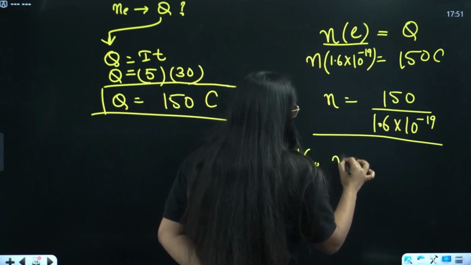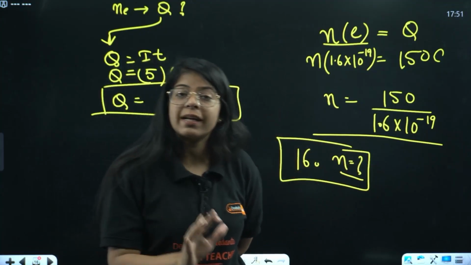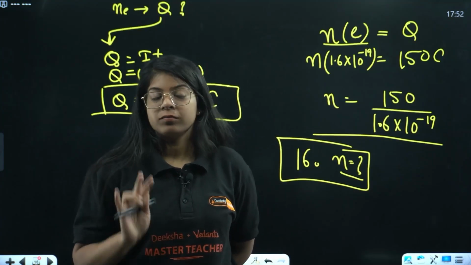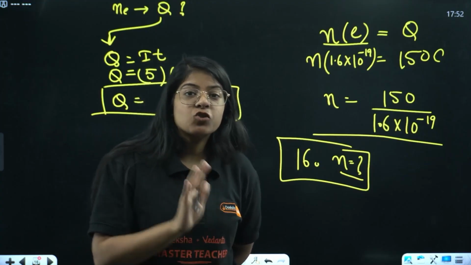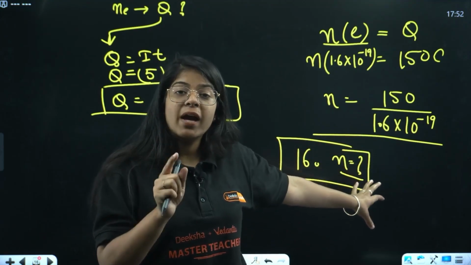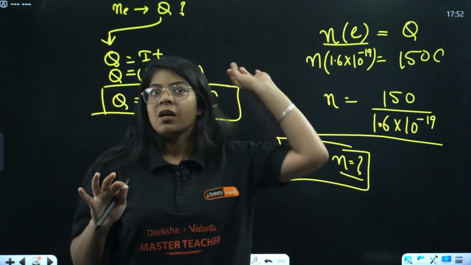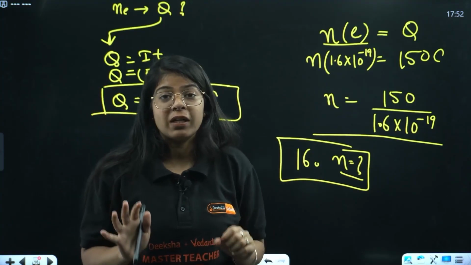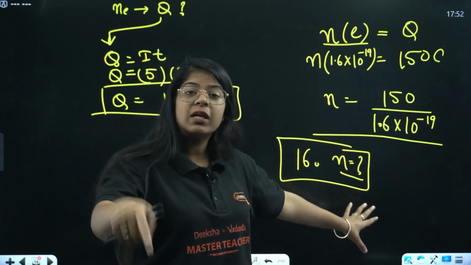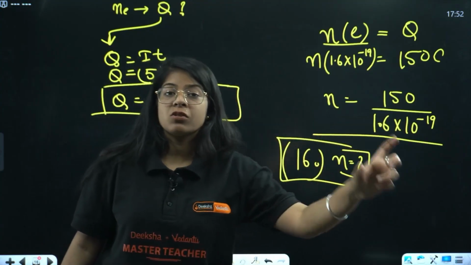Why am I giving you so many calculations? First, this is a CBQ video, so we are trying to see how to solve the case based question. Second, I want you to practice calculation rightly, straightforward. Many students leave the question till here in the revision. This is where you lag. This is where it makes the difference between you and the topper who will get his photo on the board of the school. Solve it till the end and let me know the answer in the chat. This is slide number 16, number of electrons equal to this.